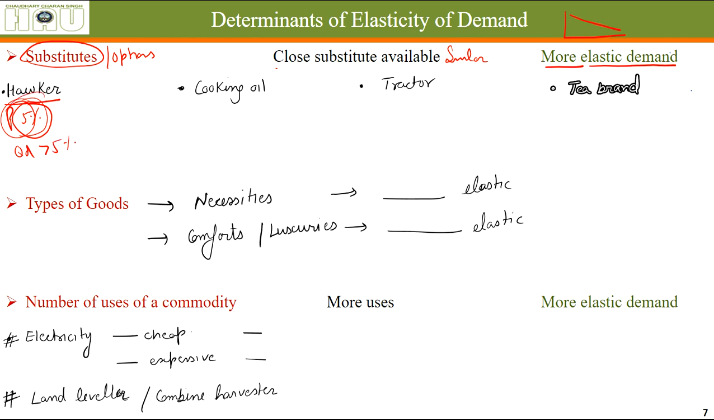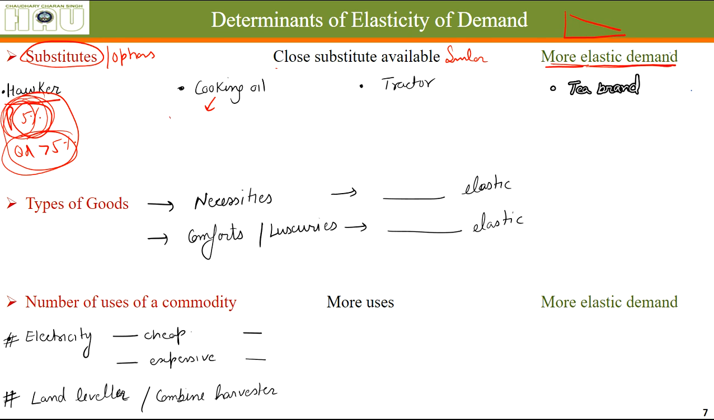That's why when there are substitutes, many hawkers available, if one of them increases the price, his quantity demanded will reduce by more than the percentage increase in price. So when there are substitutes, the demand curve of those types of products is elastic.